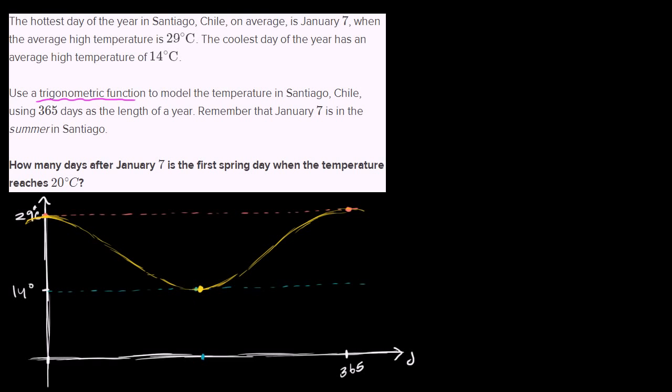So this right over here is, let's write this. This is capital T as a function of D. Try to figure out an expression for capital T as a function of D. And remember, it's going to be some trigonometric function. So I'm assuming you've given a go at it.